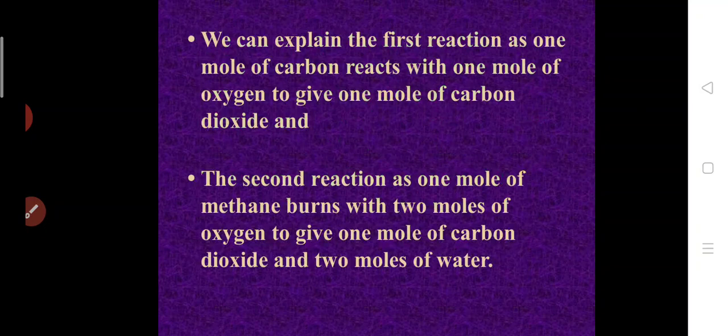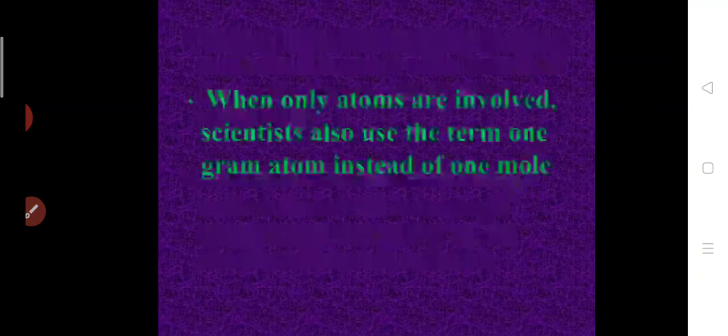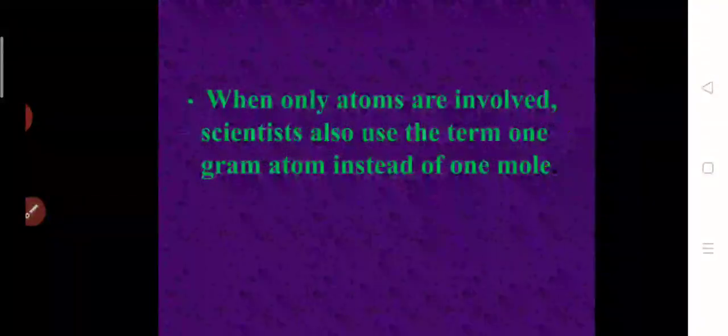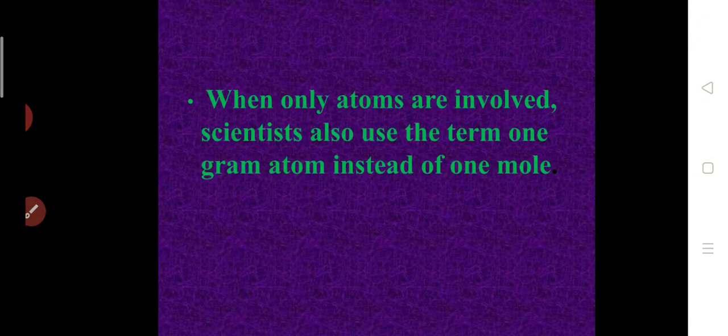So we can explain the first reaction as follows: 1 mole of carbon reacts with 1 mole of oxygen to give 1 mole of carbon dioxide. In the second reaction also, you can change the molecule as mole. 1 mole of methane burns with 2 moles of oxygen to give 1 mole of carbon dioxide and 2 moles of water. When only atoms are involved, scientists also use the term gram atom instead of mole. So how do they use it? If molecules are involved, they will use mole. If it is a single atom alone, the scientists will use the term called what? Gram atom.